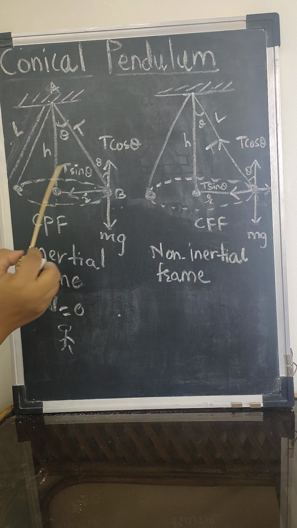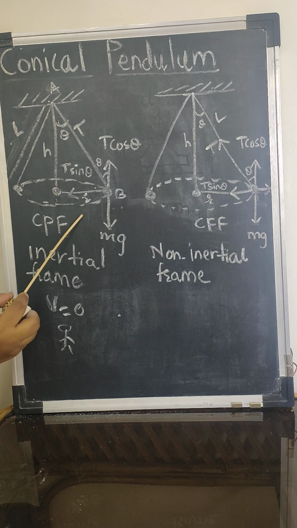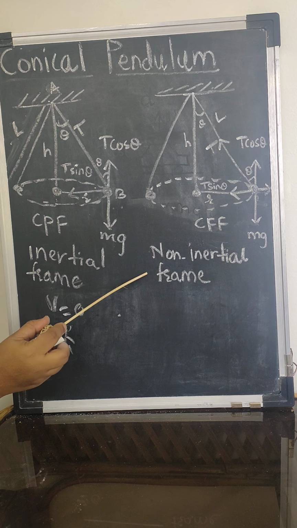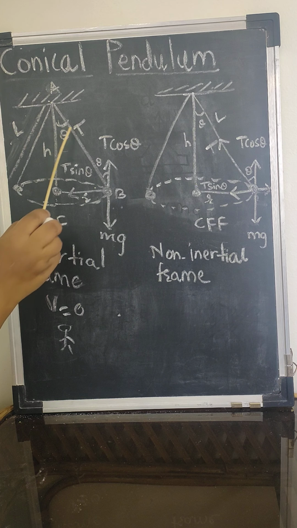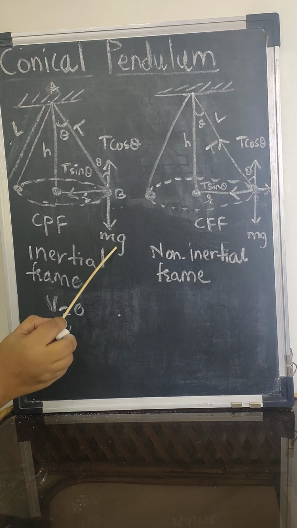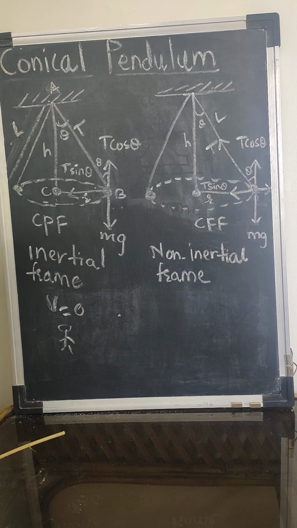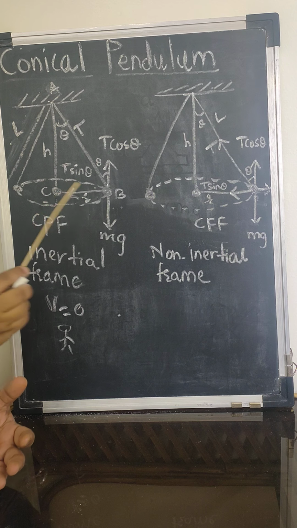Understand the geometry of the figure, because we are going to write all these details. Without the diagram you cannot derive it. So for getting this, the tension T in the string, T cos theta, balances mg. Suppose this is the point C, the center of the bob, so BC.